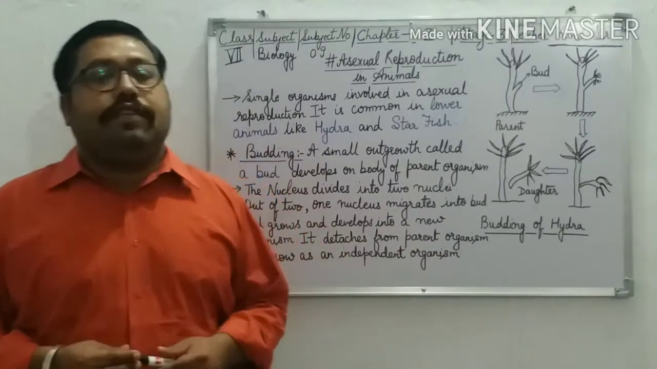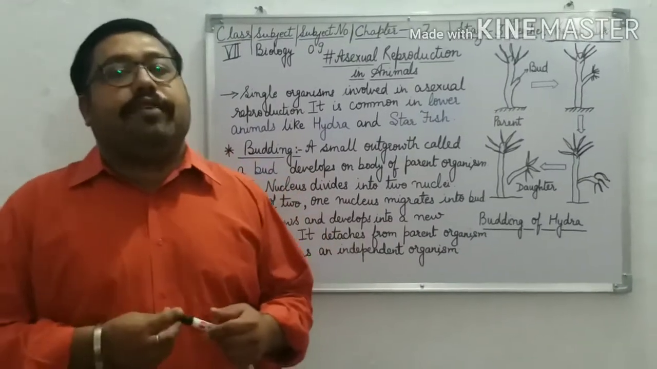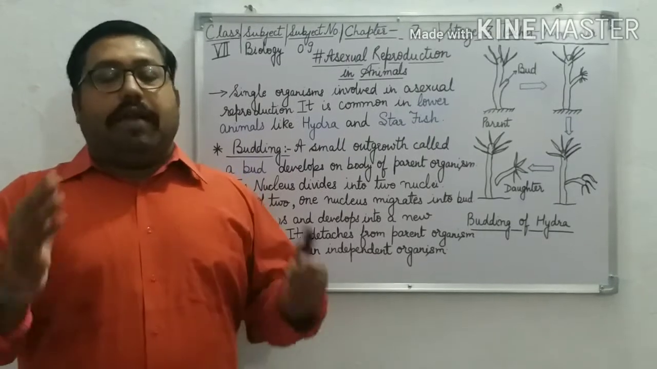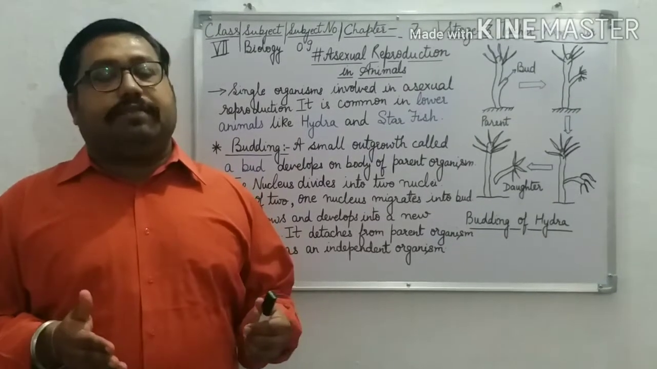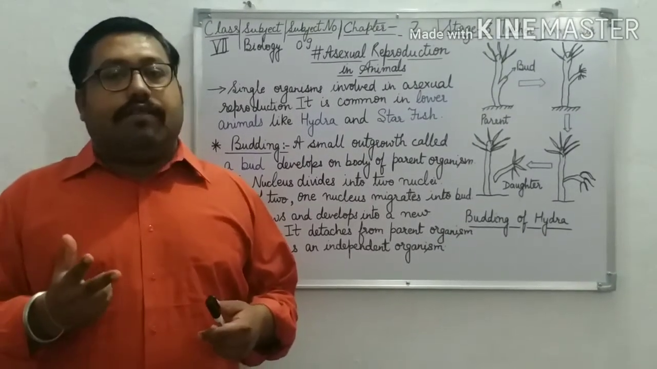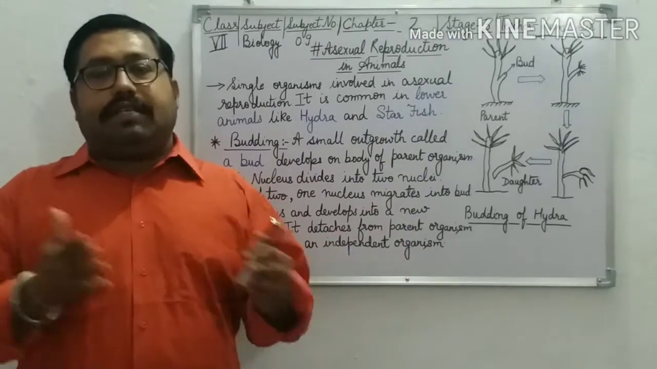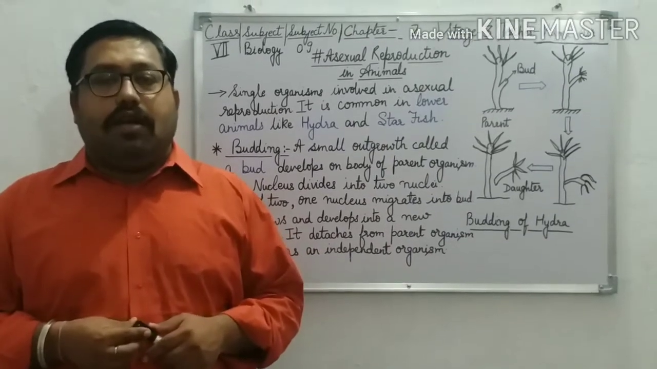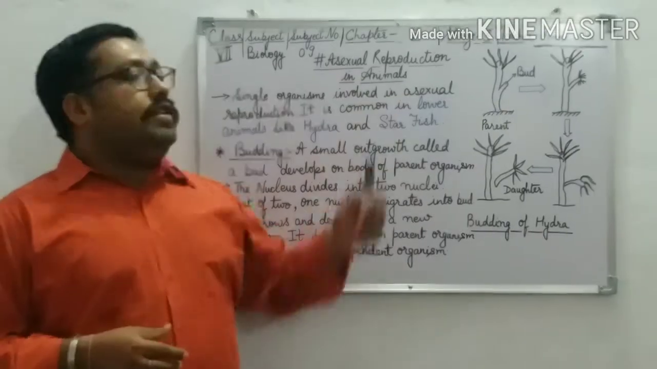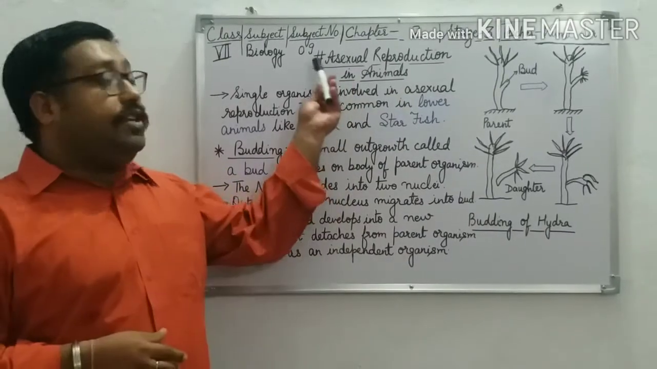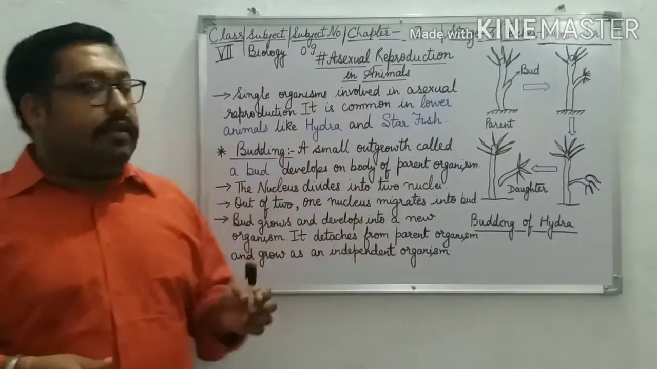Till now, students, we have covered the reproduction process in plants. How does reproduction take place? There are two methods. First is the sexual reproduction method. Second is the asexual reproduction method. And now let us start with the topic of asexual reproduction in animals.